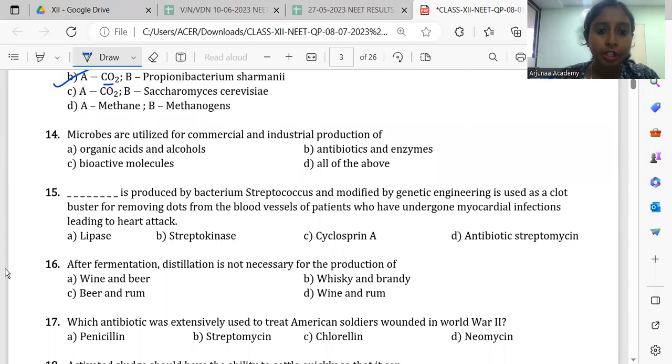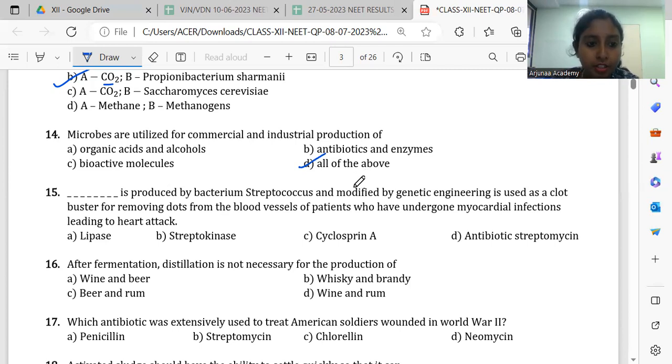Microbes are utilized for commercial and industrial production of what? Actually, all of the given options. Even organic acids are produced by microbes. Alcohols are produced by microbes. Antibiotics, enzymes, bioactive molecules, all are produced with the help of microbes. So it is option D.